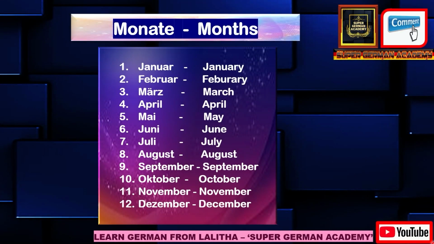So the first topic is about months. Months means Monate. Monat means month, months means Monate. So here are the German months. If you observe the spellings here, it is Januar for January, Februar for February, März for March, April is the same, it is Mai for May, Juni for June, Juli for July, August is the same, then September is also the same, then Oktober. For C you have to write K. It is Oktober, then November is the same, then Dezember. C has to be replaced with Z. It is Dezember. So these are the months in German.